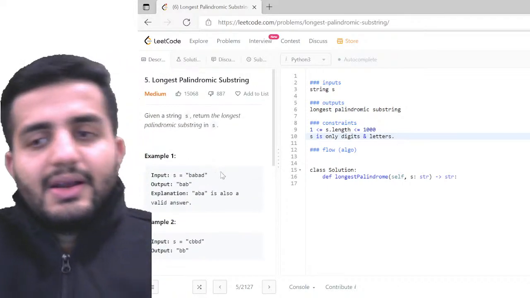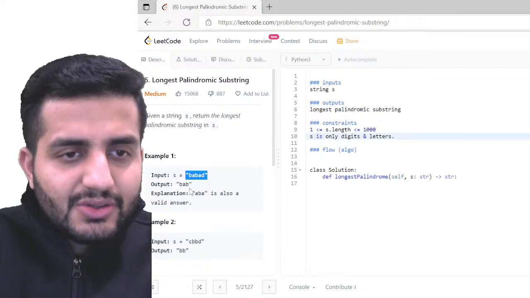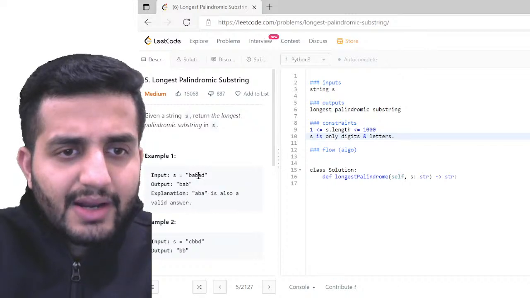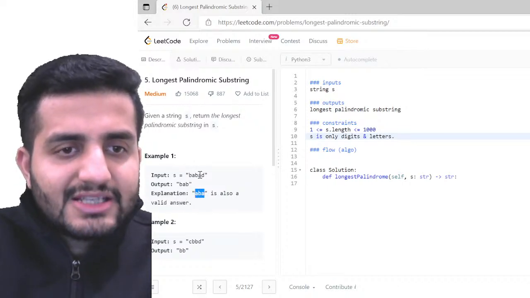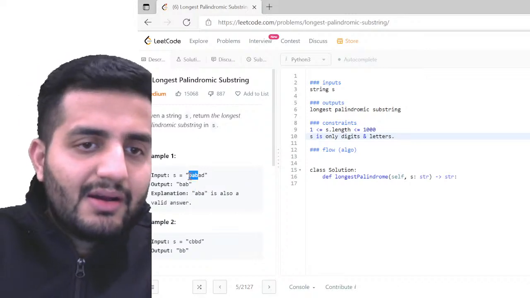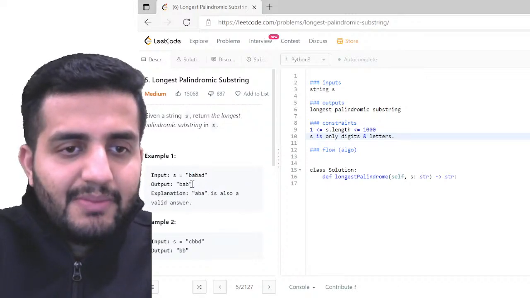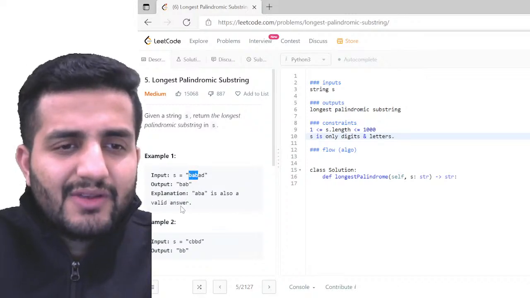Now the example says I have the input BABAD, and the output is BAB. ABA could also be right because again it's a palindrome. BAB in front and the back are both fine, and even ABA is an answer, but BAB happens first, which is the reason it is giving me BAB.